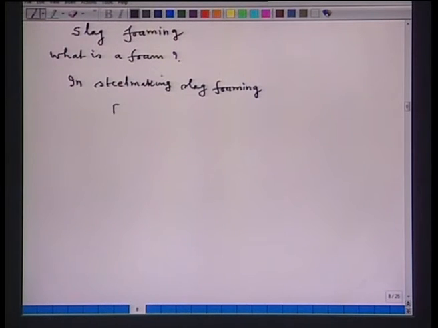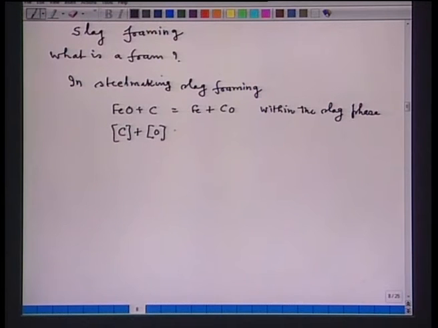One reaction is FeO plus C equal to Fe plus CO. Now, this reaction occurs within the slag phase. Another reaction is carbon in metal plus oxygen in metal equal to CO gaseous phase, and this reaction occurs at the gas metal interface.